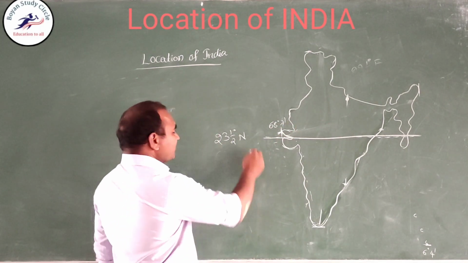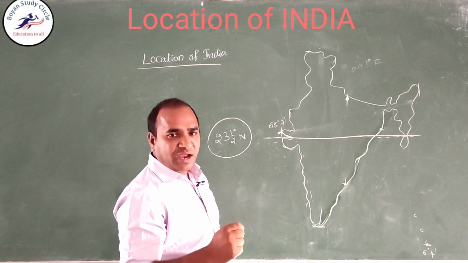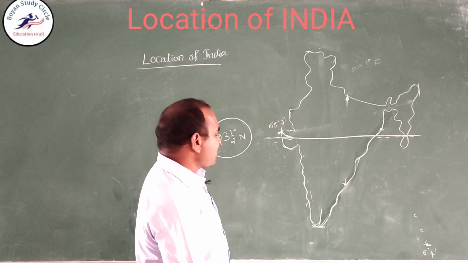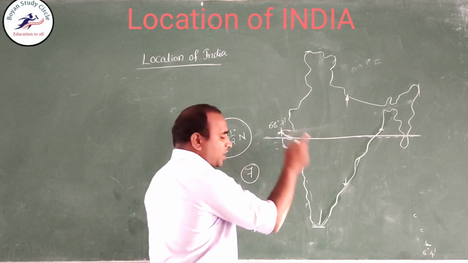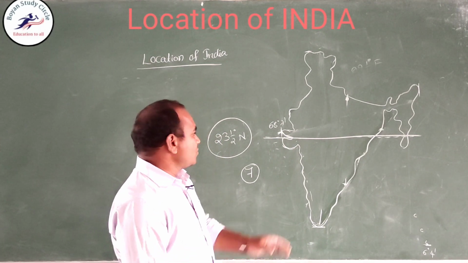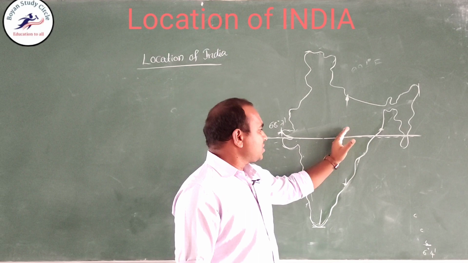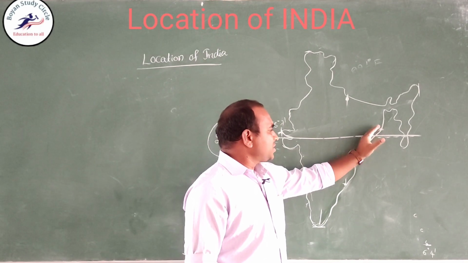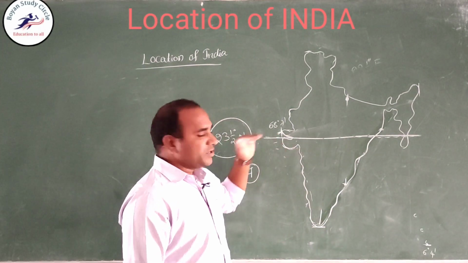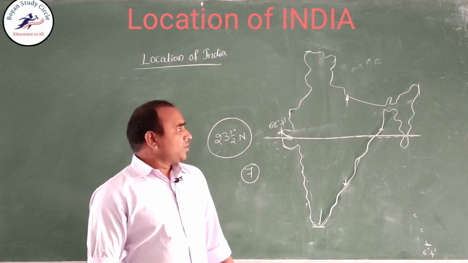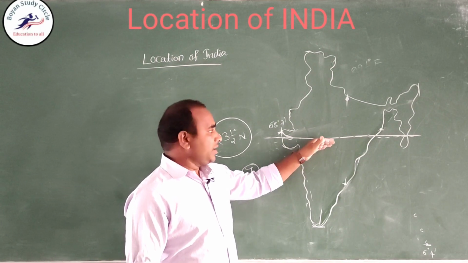See here, the Tropic of Cancer, 23.5 degrees north latitude, passes through 7 states: Gujarat, Rajasthan, Madhya Pradesh, Chhattisgarh, Jharkhand, West Bengal, Tripura, Mizoram. These are the states, right? This is about India's location in Indian geography.